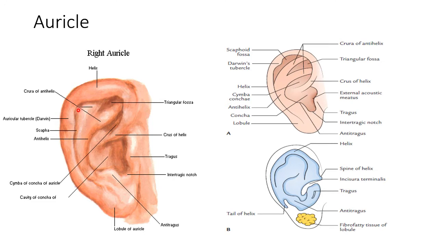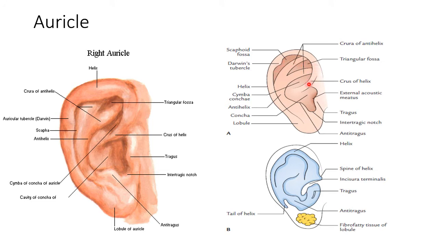Now there is a space present between the helix and the antihelix, which is called the scaphoid fossa. Now let us go back to the schematic diagram. Here you can see the antihelix, which above is splitting into two crura, enclosing a space that is called the triangular fossa, and the space present between the helix and the antihelix is called the scaphoid fossa.